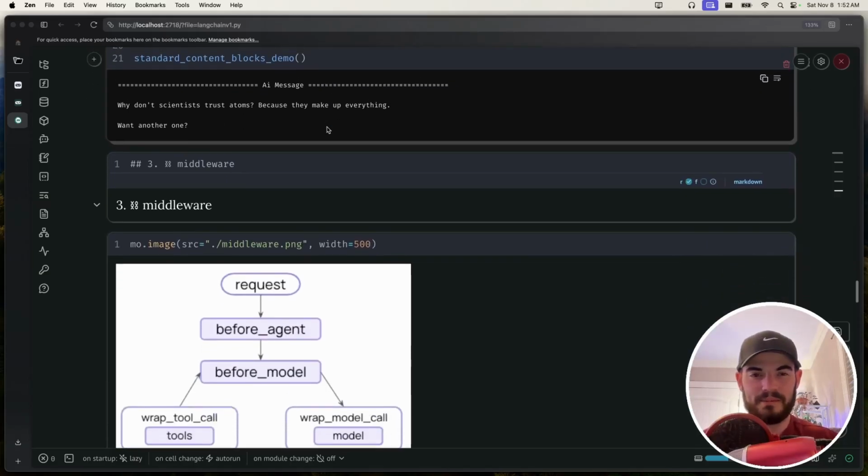So the third thing I wanted to comment on was a super, super powerful feature. So I'm not going to lie, when I first read the V1 update and when I first watched the video of them sitting at a round table, they talked extensively about middleware and the excitement around it.